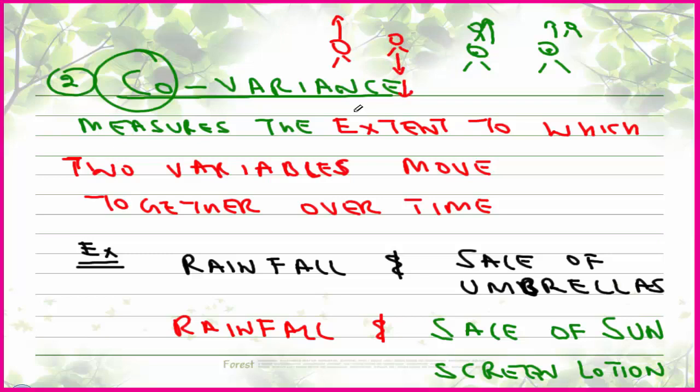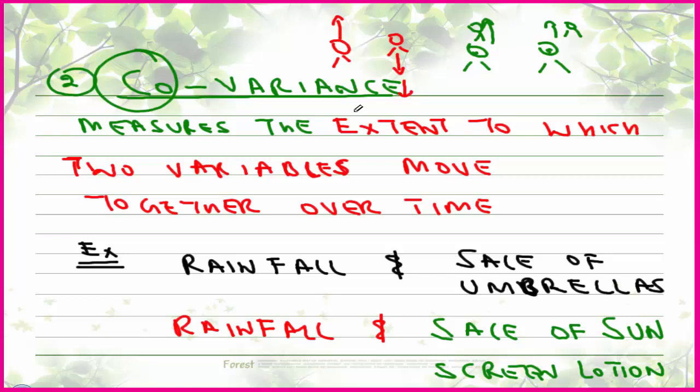So covariance tells us the relationship between two variables. It can be positive, it can be negative, it can be zero. When I say positive, it means both the variables, both the returns of those assets, will move in the same direction.